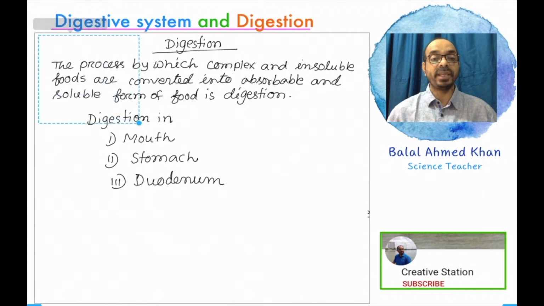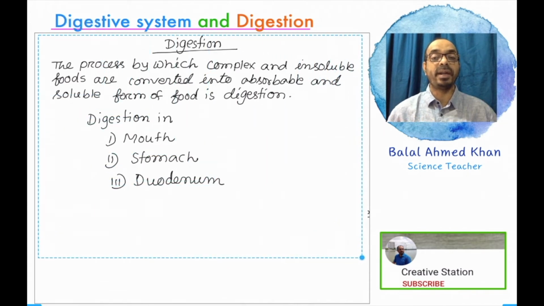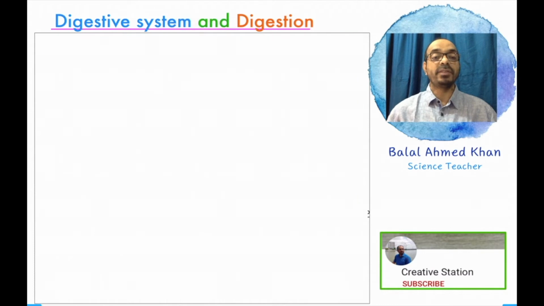Now I am trying to explain separately the three main parts of our digestive system. First of all, digestion in the mouth, or mouth digestion. There are mainly three different digestive juice producing glands contained in our mouth. Three digestive glands are situated, two on the frontal side and one on the back side.